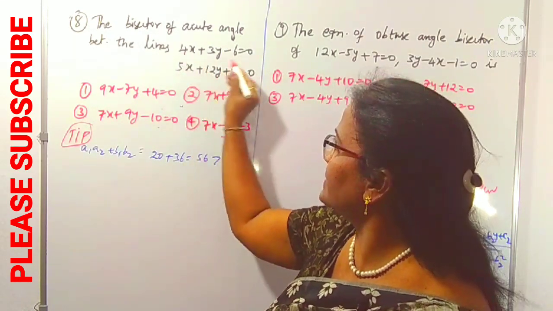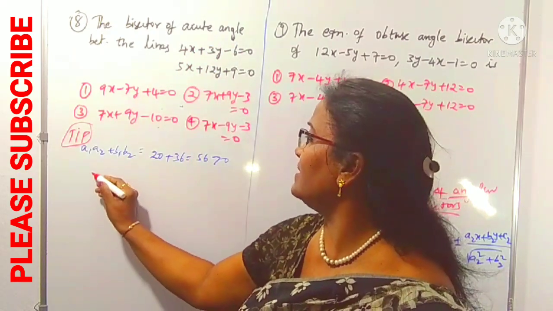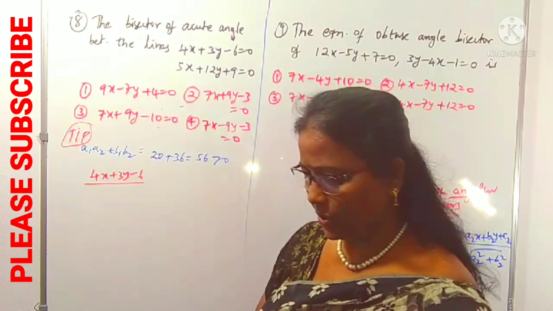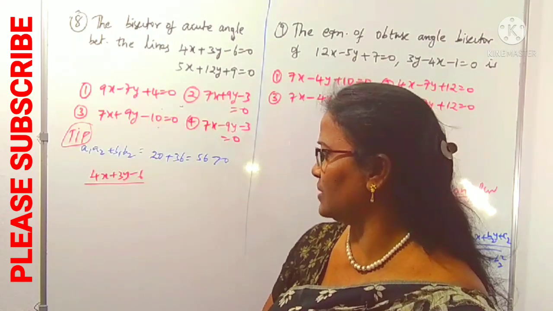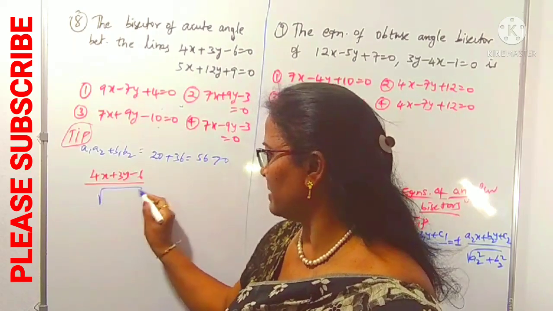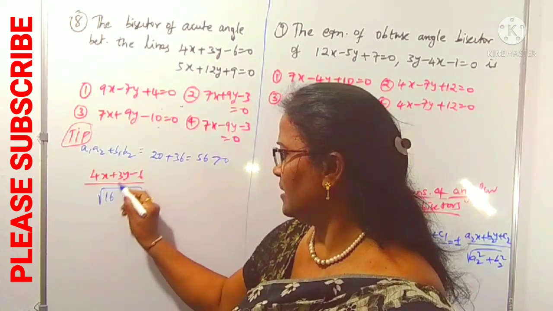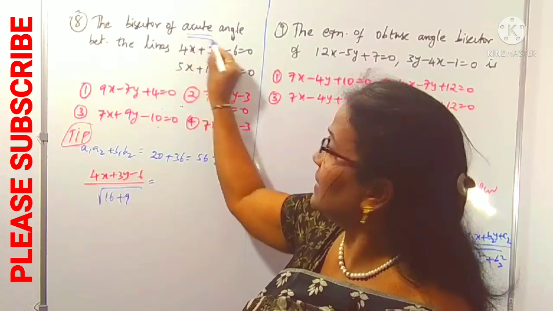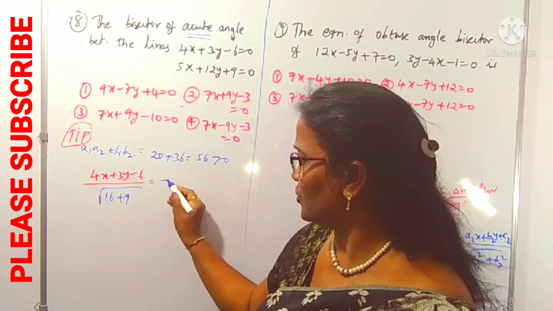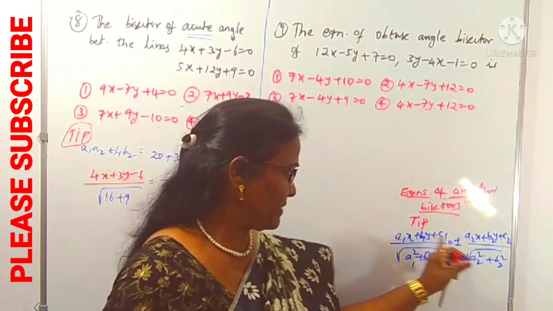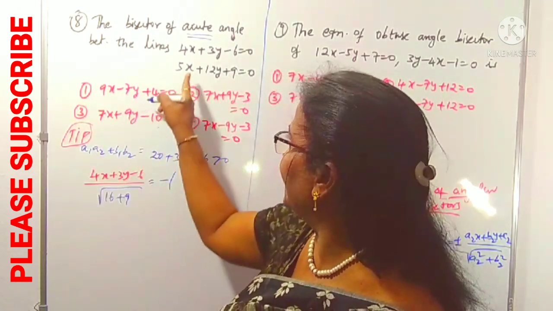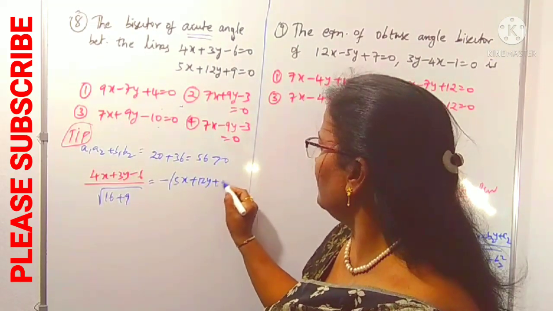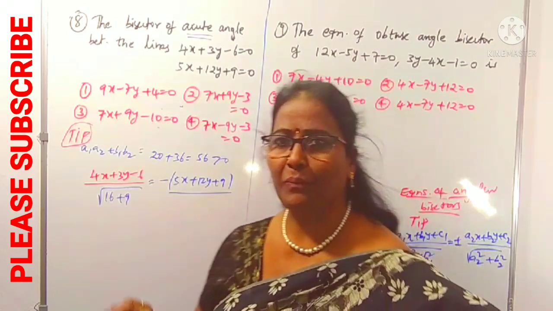Like, you know, this is a1x plus b1y plus c1, the first equation. You can write 4x plus 3y minus 6 by root over a1 square plus b1 square. That is root over 4 square is 16 plus 3 square is 9. It is the left side. He is asking which angular bisector here? Acute. What I said, in this case we can use the minus sign. So the same for the next equation, the second equation: 5x plus 12y plus 9 by root over a2 square plus b2 square.